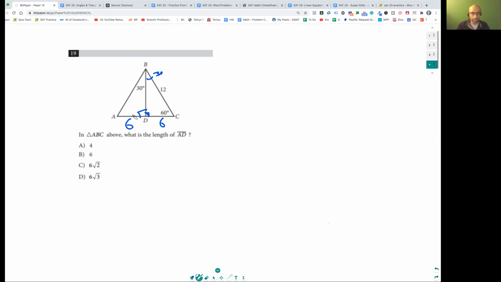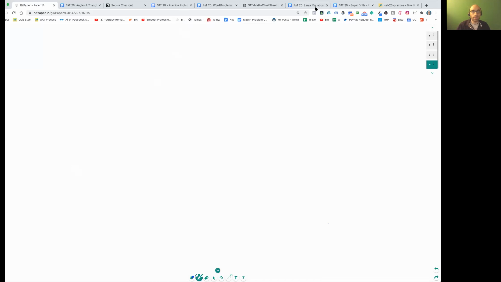What is the length of AD? This is right. So hopefully this makes sense to you. If this one is difficult, email me, because sometimes people have difficulty understanding this. Once again, I've told you an equilateral triangle has 60, 60, 60. When you cut it into two parts, it becomes a 30, 60, 90. Not many people realize this, but it's super easy to remember it this way.